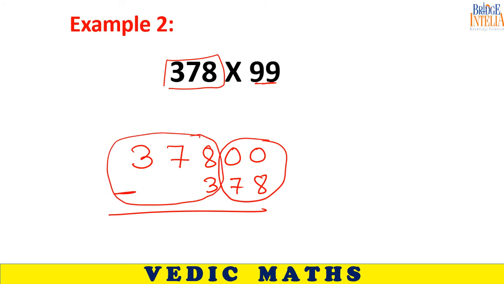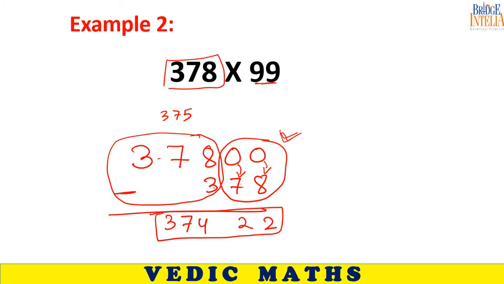Still you can have some speed. So 10 minus 8, 9 minus 7. I am applying the Nikhilam subtraction concept. 378 minus 3 is 375, but I am going to write it as 374. This is the concept that we started at the beginning of this lecture. 37422. Okay, very good.